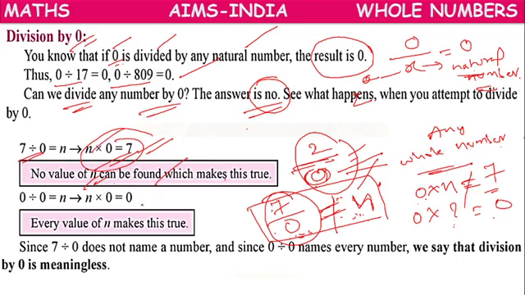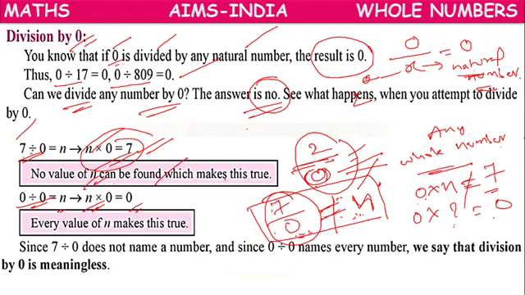Okay. Suppose you have 0 by 0, equals n into 0, which is 0. If both are zeros, then it may be possible. But if there is a number other than 0, it may not be possible.